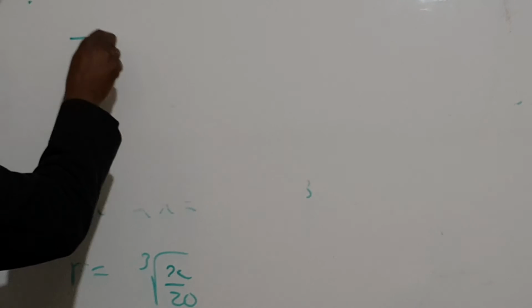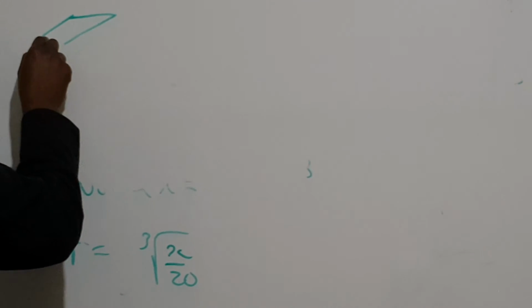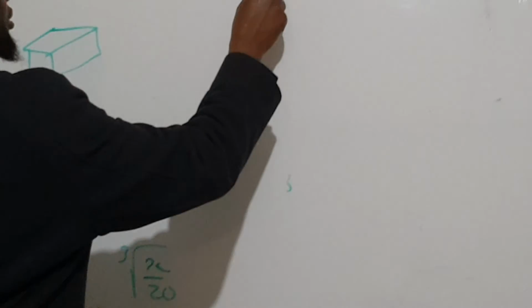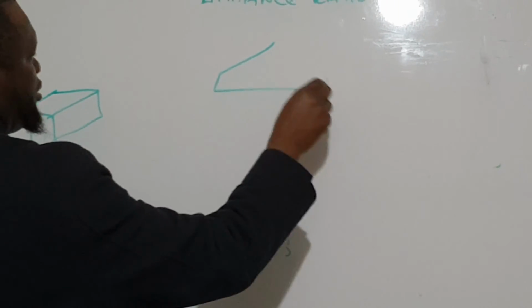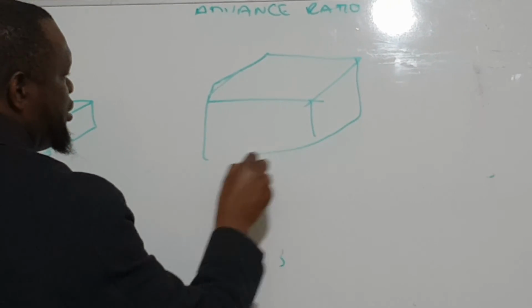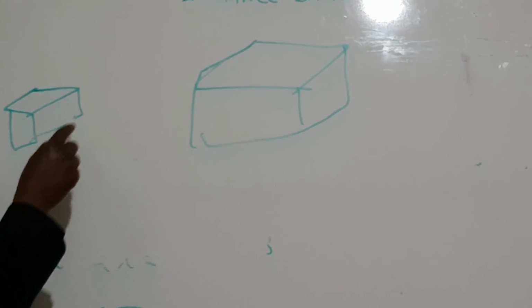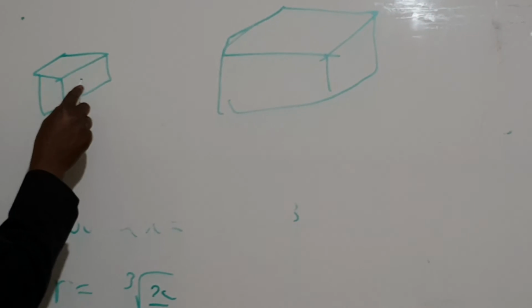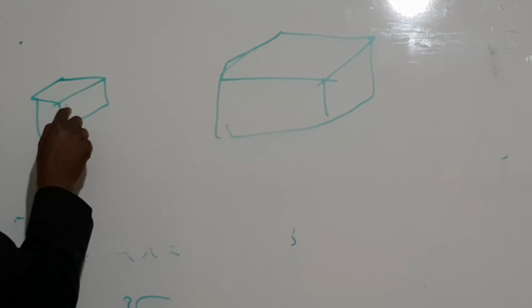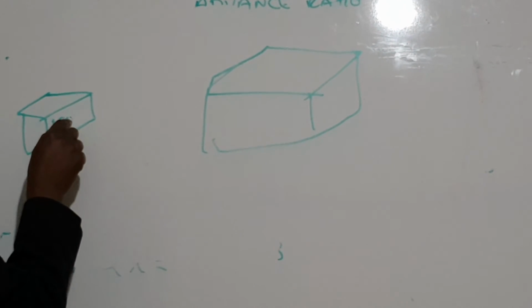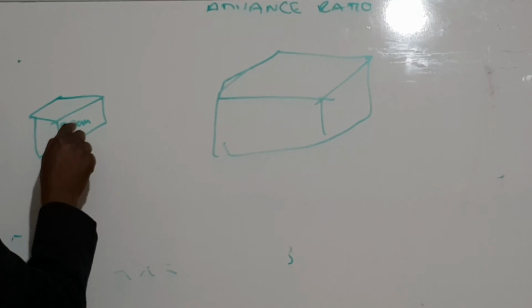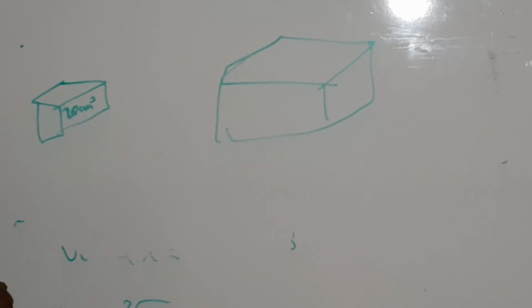If you have a box like this, and you have a bigger box. Let's say this is 20 centimeters cubed.